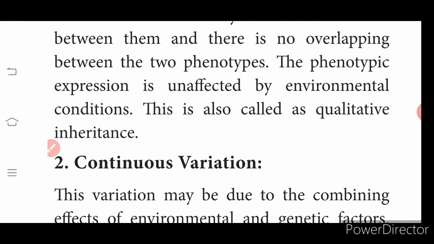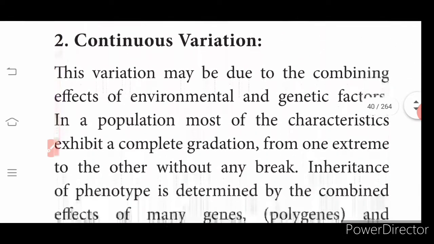So there is no overlapping between two phenotypes. Do you remember what a phenotype is? It is the expression of morphological character. The phenotypic expression is unaffected by environmental conditions. This is called qualitative inheritance.